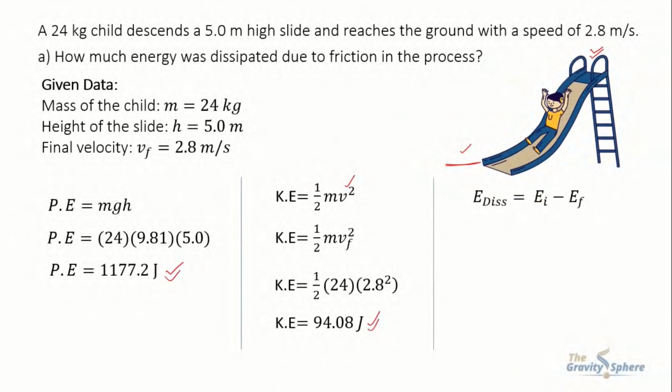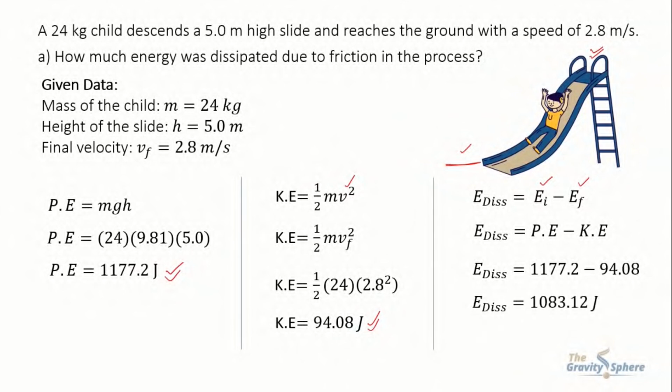Energy dissipated equals initial energy minus final energy. As initial energy is potential energy and final is kinetic energy, so this equation becomes E dissipated equals potential energy minus kinetic energy. Putting the values in this equation, we get E dissipated equals 1177.2 minus 94.08. On solving this equation, we have energy dissipated equals 1083.12 joule. This is the energy dissipated.